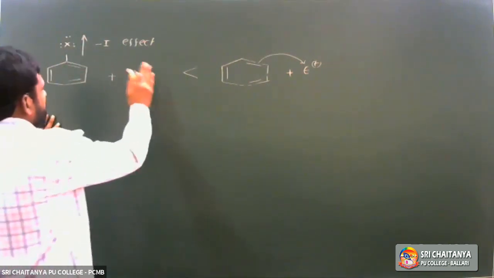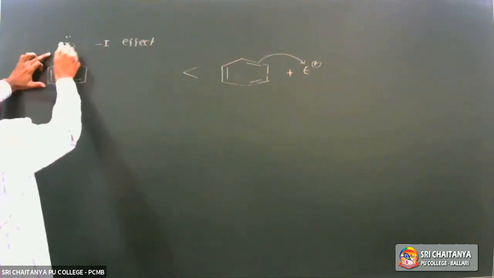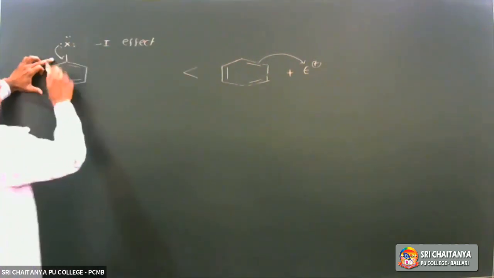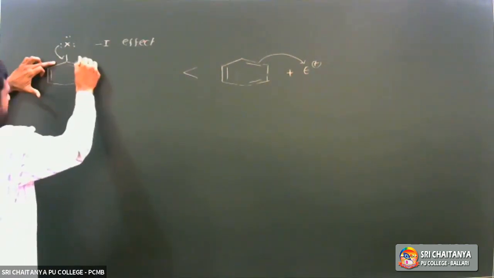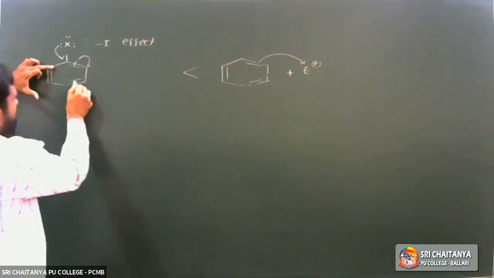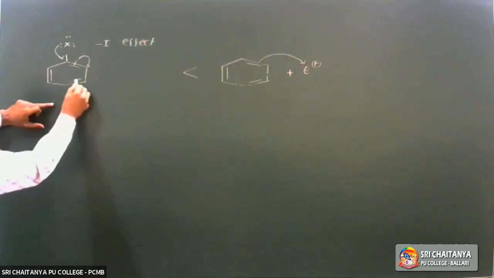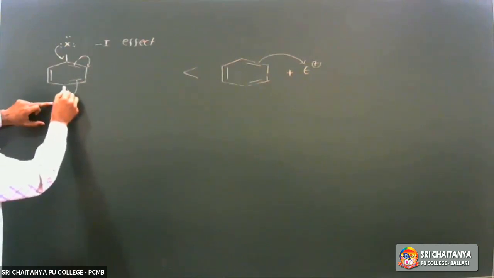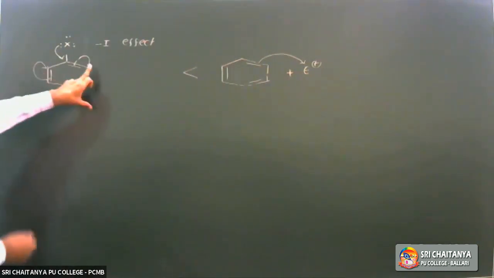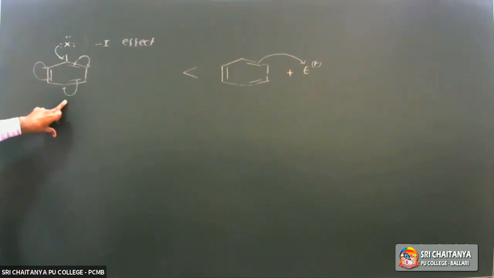Next, the halogen atom also has 3 lone pairs, and due to resonance, electron density is more at ortho and para positions. Here it is the ortho position, then these pi electrons are shifted to this position. This is also an ortho position, and this is the para position.